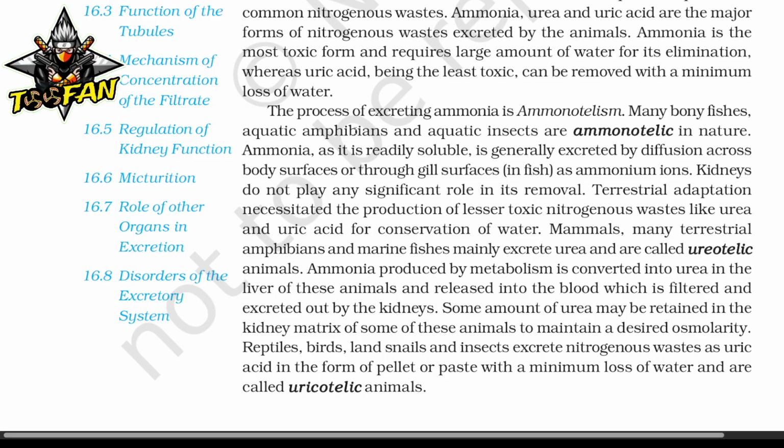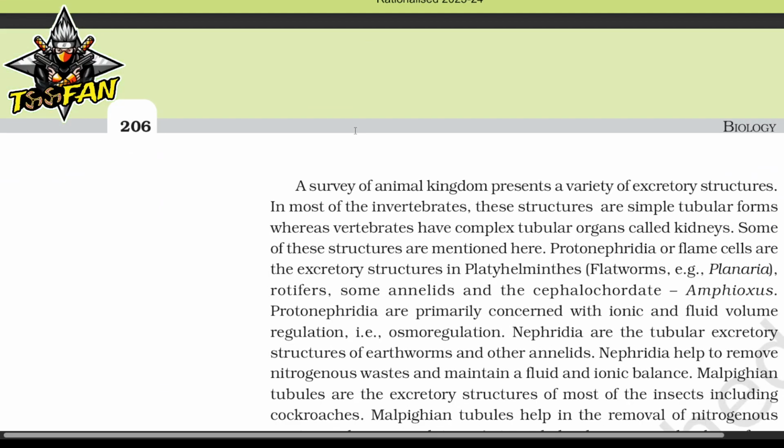Some amounts of urea may be retained in the kidney matrix of some of these animals to maintain a desired osmolarity. Reptiles, birds, land snails, and insects excrete nitrogenous waste as uric acid in the form of pellet or paste with a minimum loss of water and are called uricotelic animals.